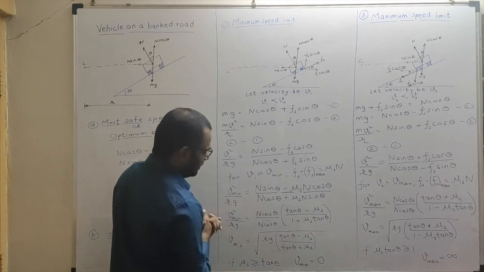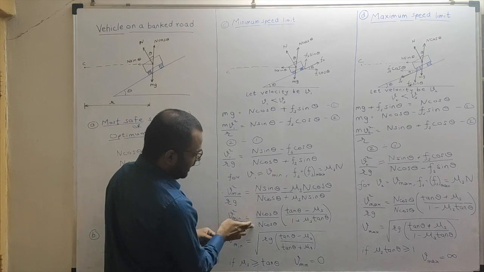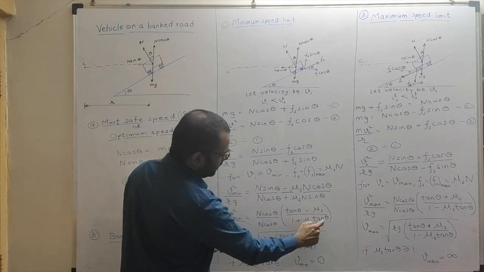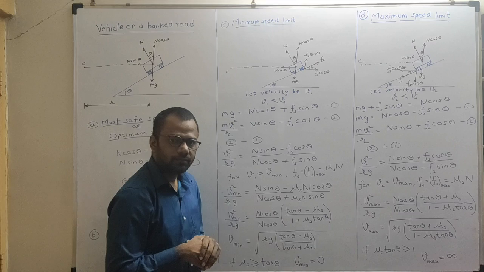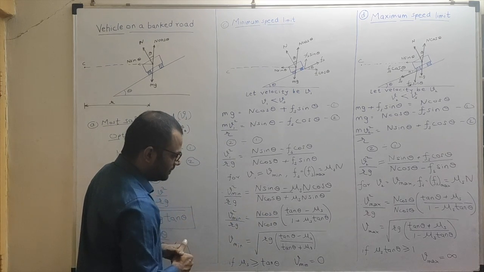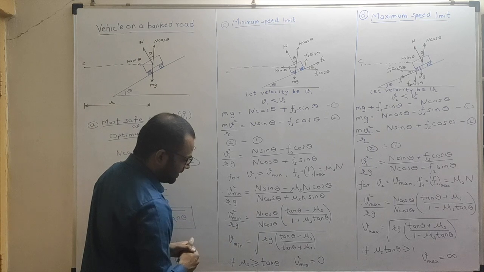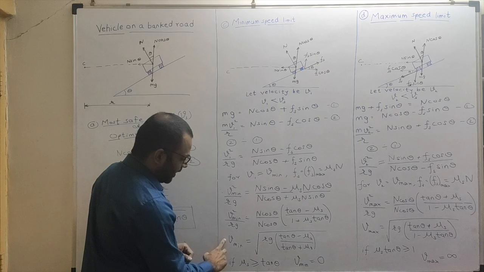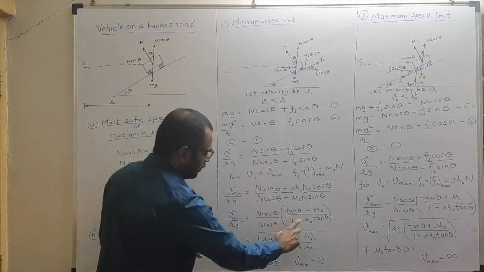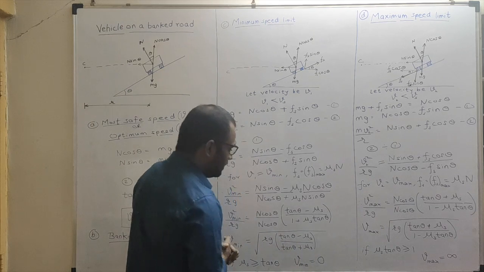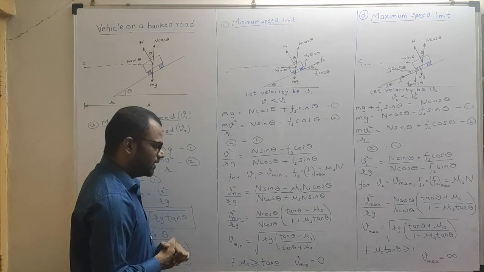Okay, n cos theta has been taken out. In the denominator again n cos theta is out, so I will be left with 1 plus mu s tan theta. So n cos theta and n cos theta will get cancelled. Rg will go on the right hand side. Taking square root on both sides, we are left with V minimum equal to square root of Rg into (tan theta minus mu s) upon (tan theta plus mu s).